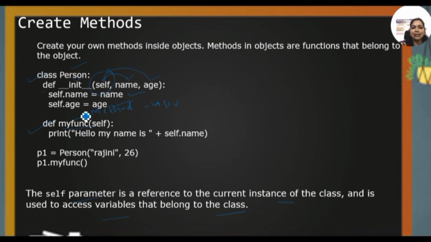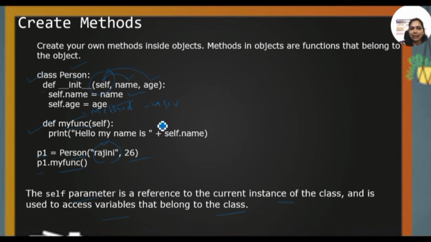And now I'm calling the class by means of the class name, that is p1, the object, is equal to the class with the parameters name and age. Here I'm calling object name dot the function name. Like this, we can create methods using classes.